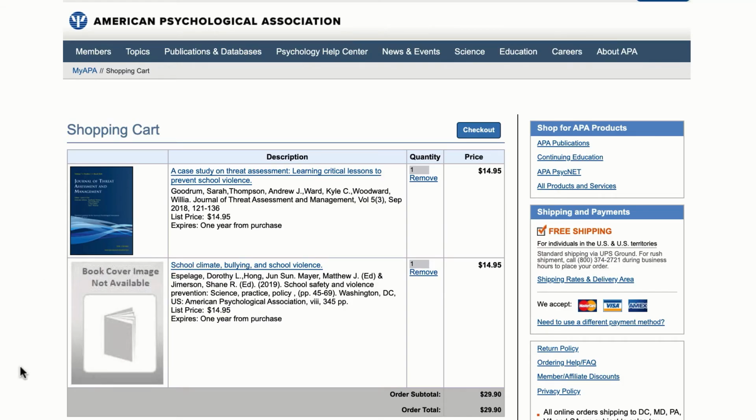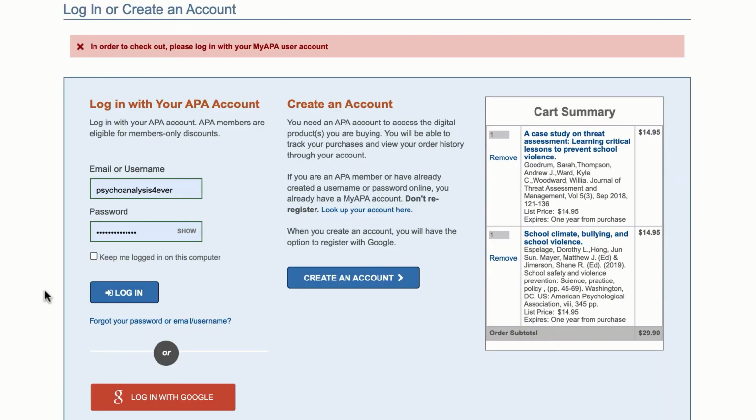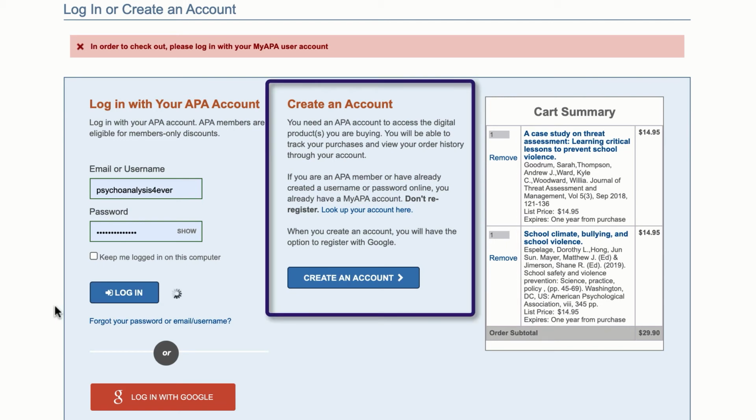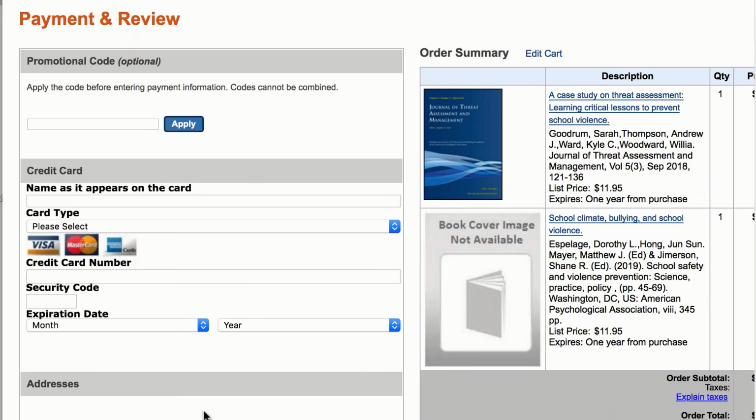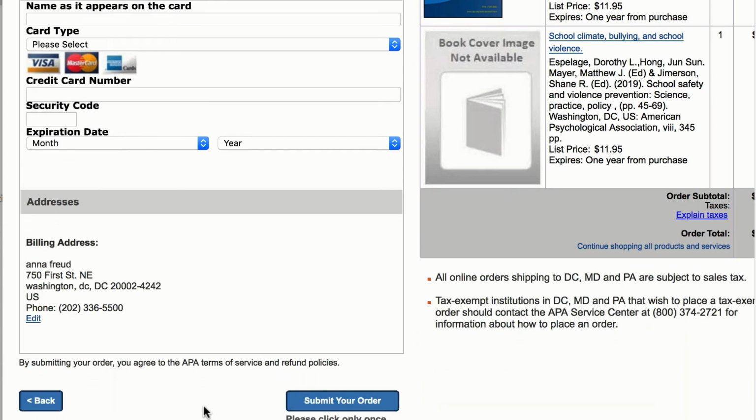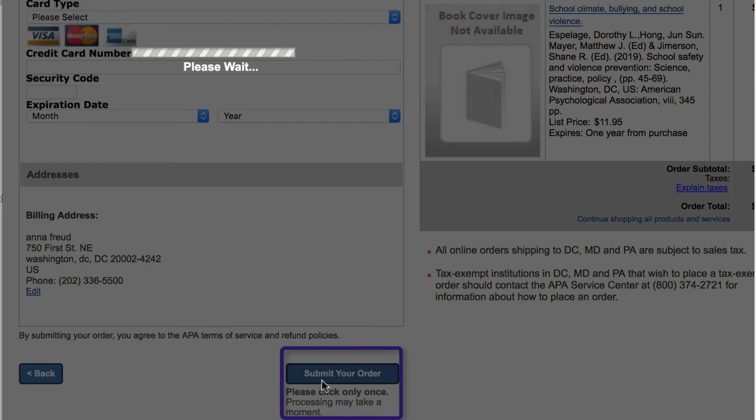In the shopping cart, you'll see all the items you added. If the shopping cart looks good, select the Checkout button. At this point, if you haven't already signed into your APA account, you'll be prompted to do so or create an account if you don't already have one. Once you're logged in, fill out the billing and credit card information and select the Submit Your Order button.